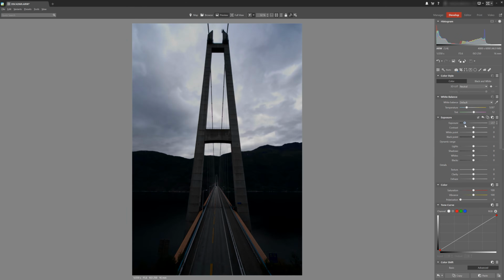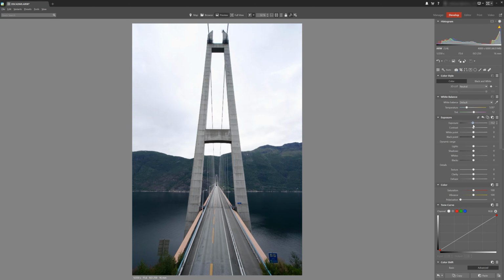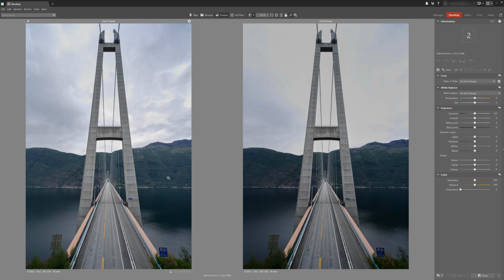Now, when I lower the exposure, we can see that the image data is there, and now I can see the clouds that were previously overexposed. I can make appropriate adjustments using a combination of exposure, lights, as well as shadows.